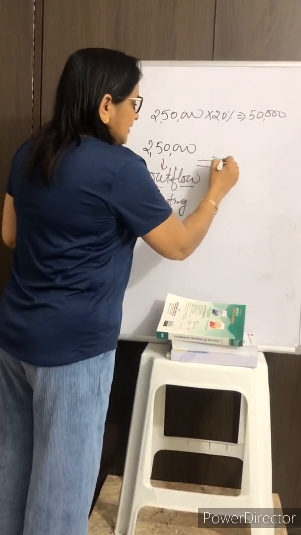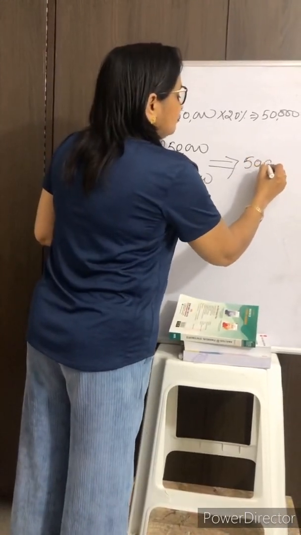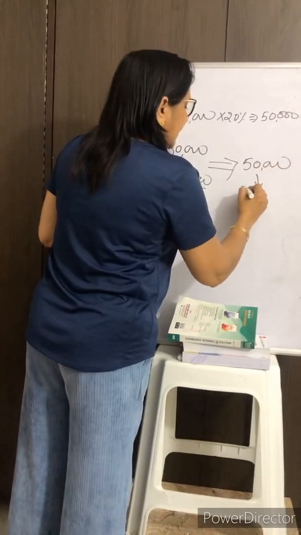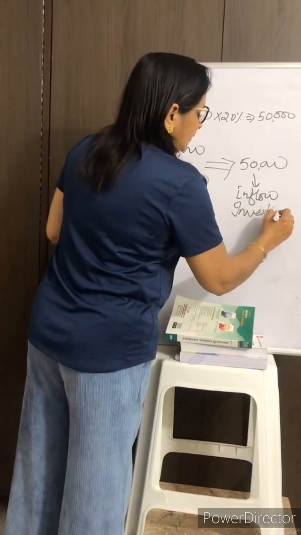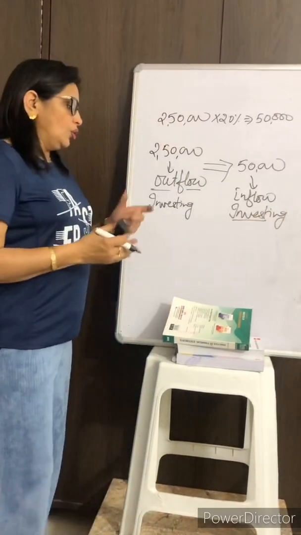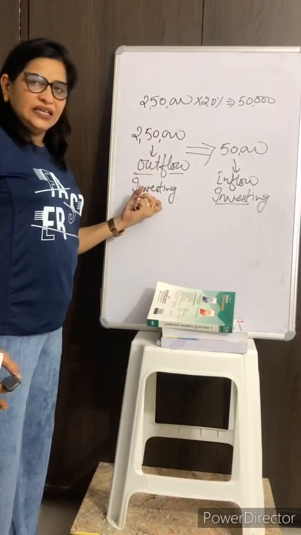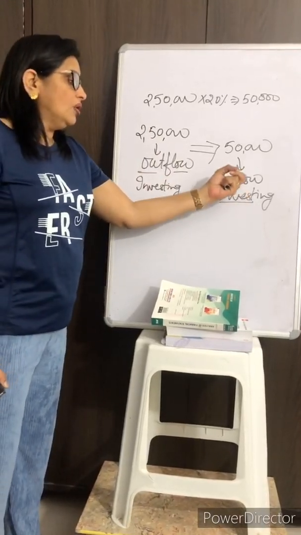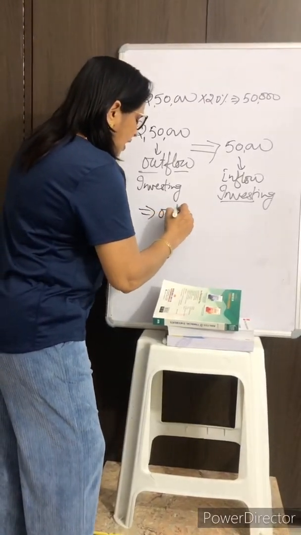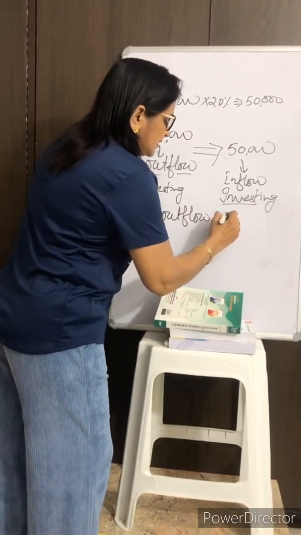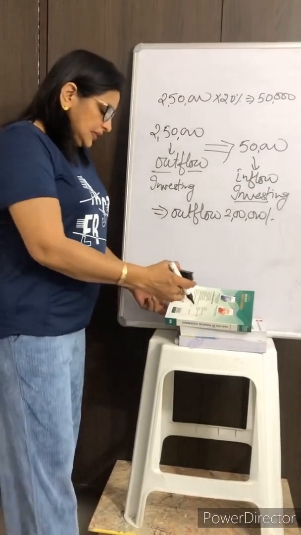But you are also receiving a dividend worth rupees 50,000, and this will be treated as an inflow from investing activities. So overall we have an outflow of 2,50,000 in investing and an inflow of 50,000 in investing. Ultimately, we'll say an outflow of rupees 2 lakh from investing activities. I think I am clear.